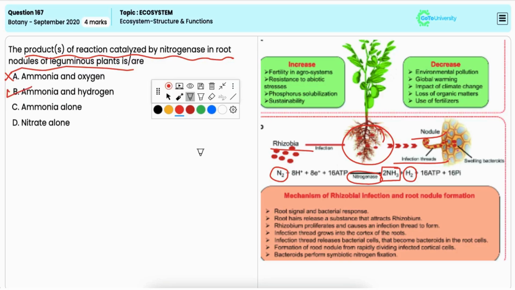Option C, ammonia alone. This is incorrect because hydrogen is also produced along with ammonia, as already stated.